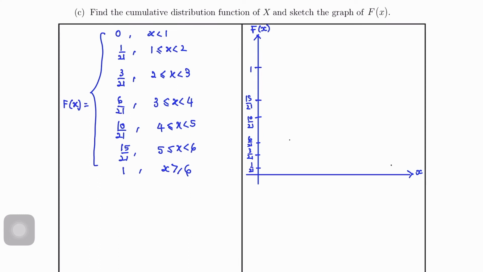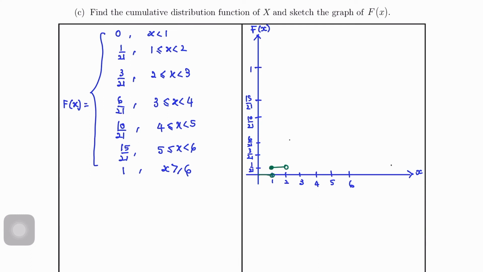Okay, so macam mana nak buat dia? 1, 2, 3, 4, 5, 6. Okay, so ini akan bentuk tangga. So for x less than 1, the value is 0. For x between 1 and 2, 1 inclusive, nilai dia 1/21.